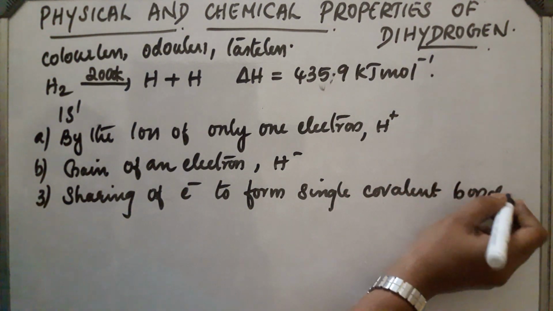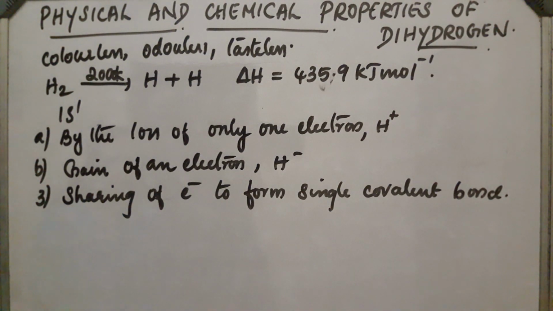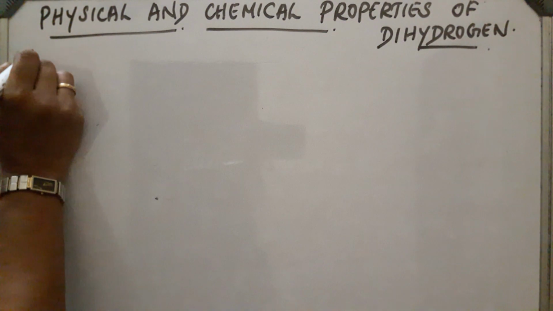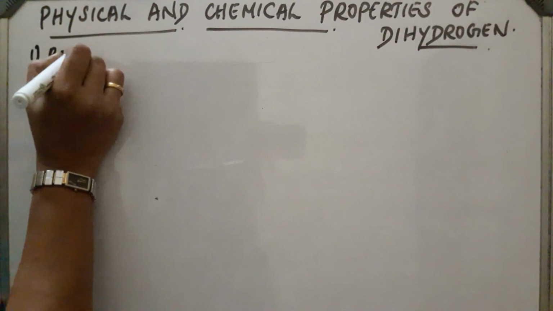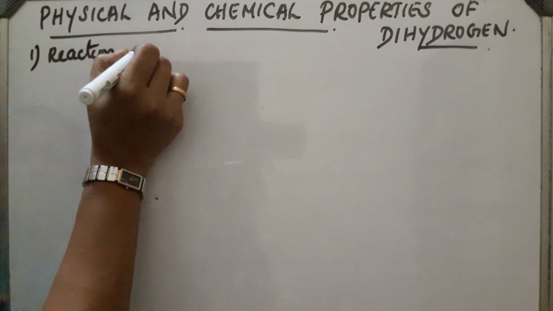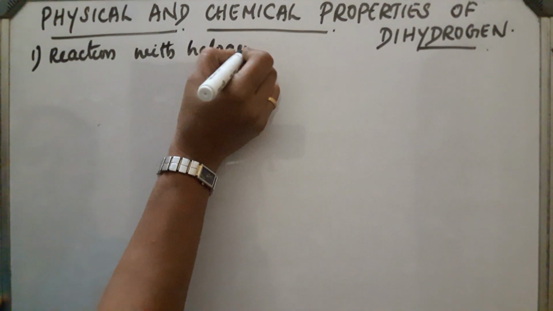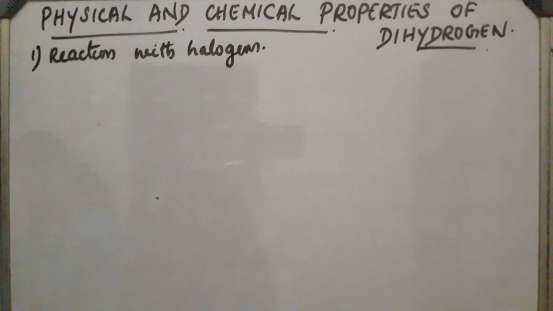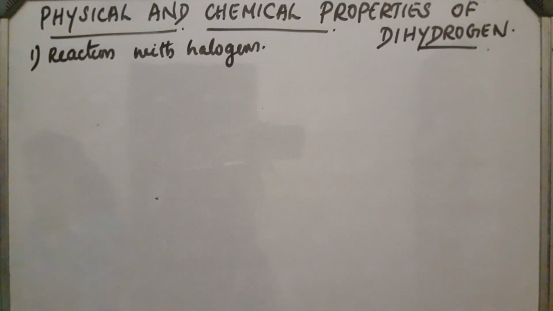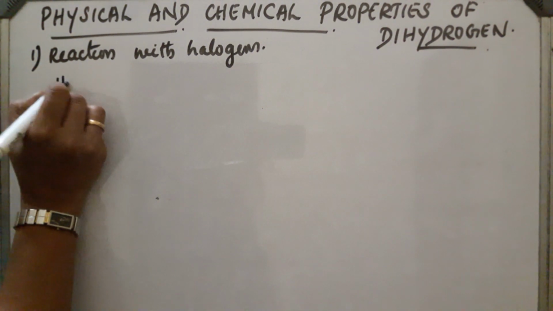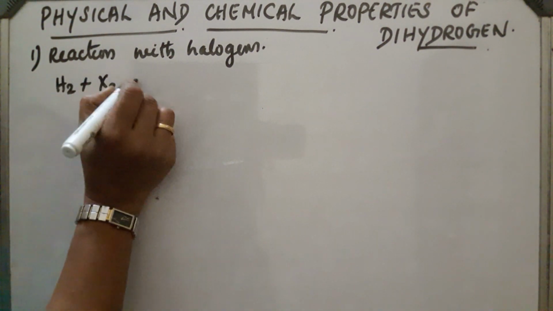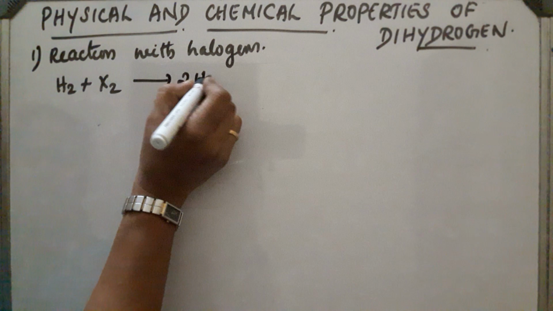Now let us discuss some of the chemical properties of dihydrogen. First one, reaction with halogens. It forms hydrogen halides with halogens, that is H2 plus X2 gives 2HX.